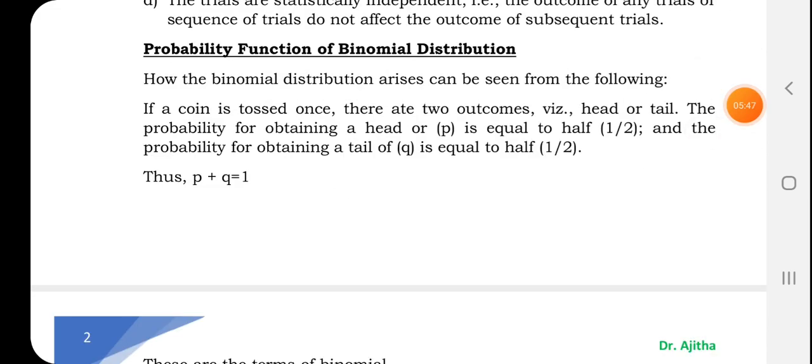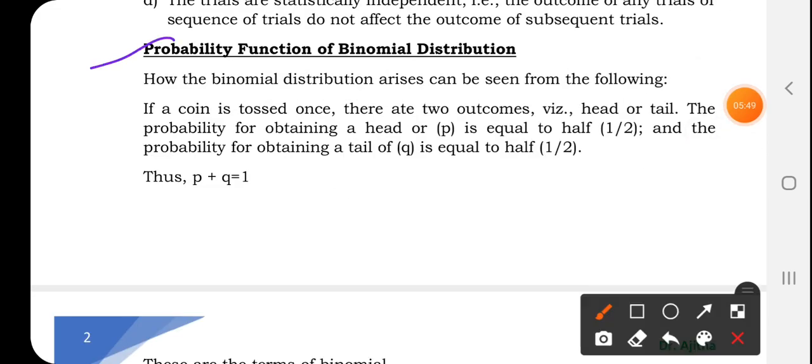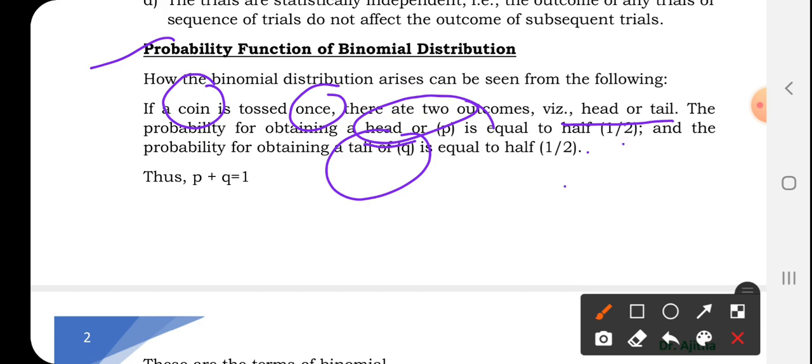Let us see what the probability function of the binomial distribution is. I have already explained this: if a coin is tossed once, how many outcomes do we have? Two outcomes. Getting a head is known as success, and getting a tail is known as failure. Both have probability half, so when we add them together, half plus half is equal to 1.